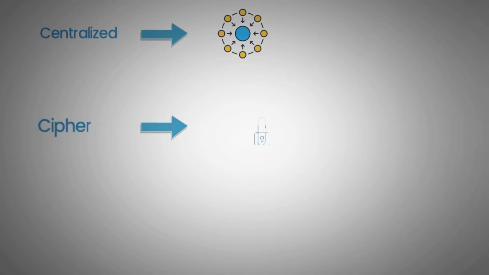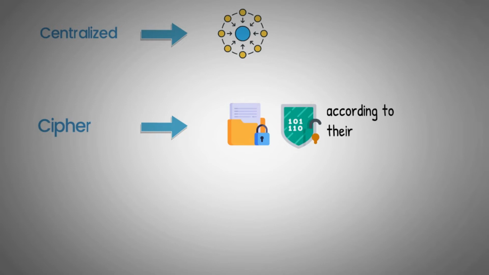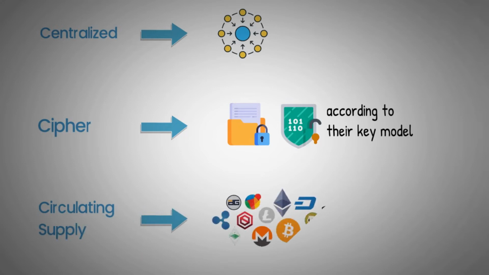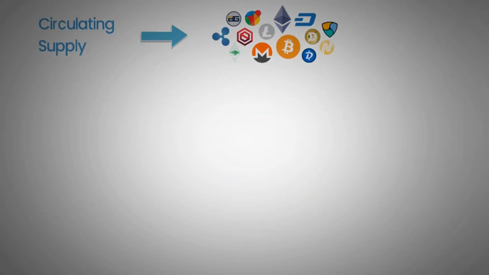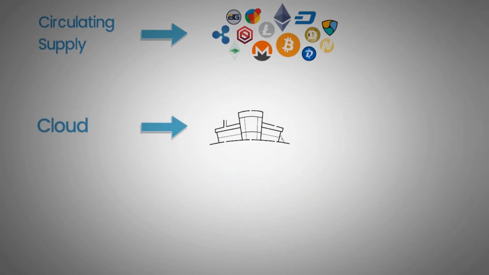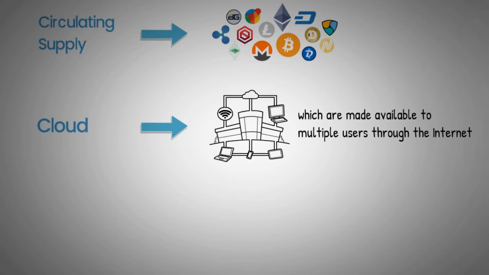Cipher. A method for encrypting and decrypting messages. These can be divided into symmetric or asymmetric, according to their key model. Circulating supply. The best approximate number of cryptocurrency coins or tokens that are publicly available and circulating in the market. Cloud. In computer science, a shared pool of resources which are made available to multiple users through the internet.